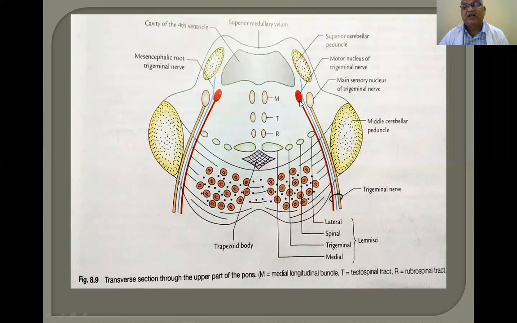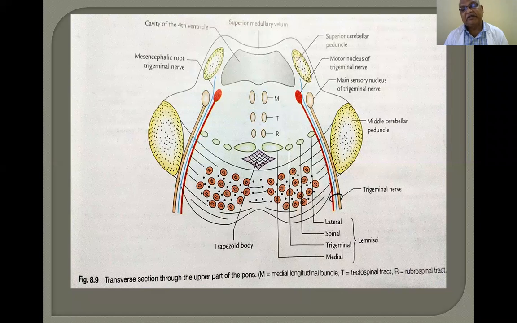Only the motor nucleus of the trigeminal nerve and the main sensory nucleus of the trigeminal nerve appear in the section of the pons at the upper part, the 5th nerve. So, the 6th abducent, 7th facial, and vestibulocochlear nerves do not arise. Whereas 4 lemnisci appear here. Whereas in the section of the pons at the lower part, lower border, only 2 lemnisci appear: the medial lemniscus and spinal lemniscus. Whereas the trigeminal lemniscus and lateral lemniscus appear in the section of the pons at the upper part. So, by comparing the diagram present in your textbook and also in the PowerPoint, you can know whatever you must know in the anatomy.